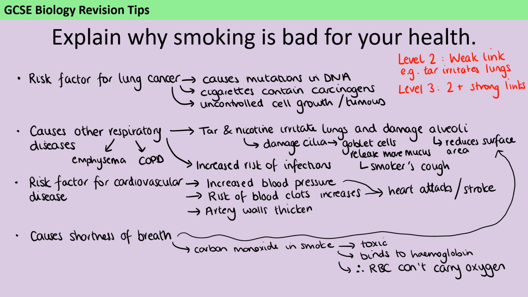Now to get into level 3, we're going to want multiple links. So if it's a really, really good link, we might get away with only having 2, but ideally you want to be aiming for 3. And they need to be strong links. So that either means that you've explained something quite complicated really, really well, or it could mean that you've included multiple things that are sort of in the same little part. So for instance, if I said, smoking increases your chance of getting lung cancer because there are carcinogens in the cigarettes and those carcinogens cause mutations in the DNA, that would be a really strong link. And if I had 2 links that were that strong, that would get me into those level 3 marks, the 5 or the 6 marks.